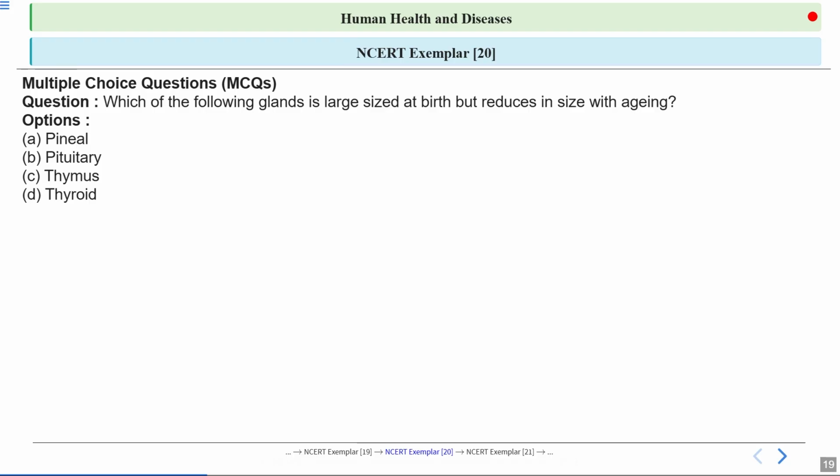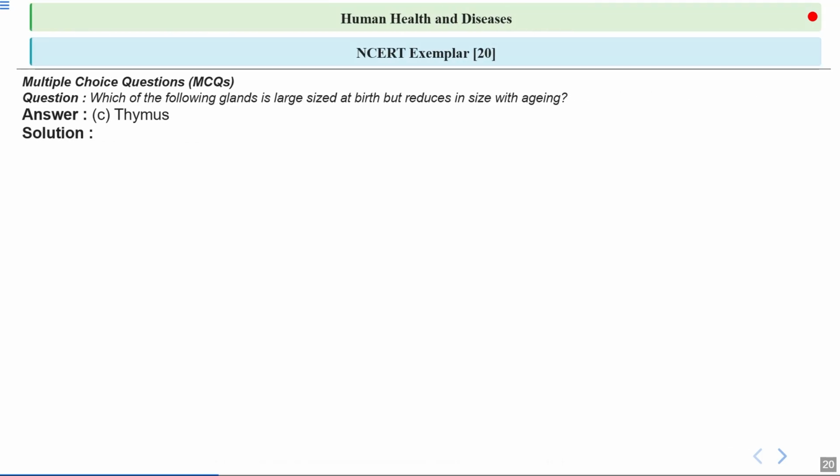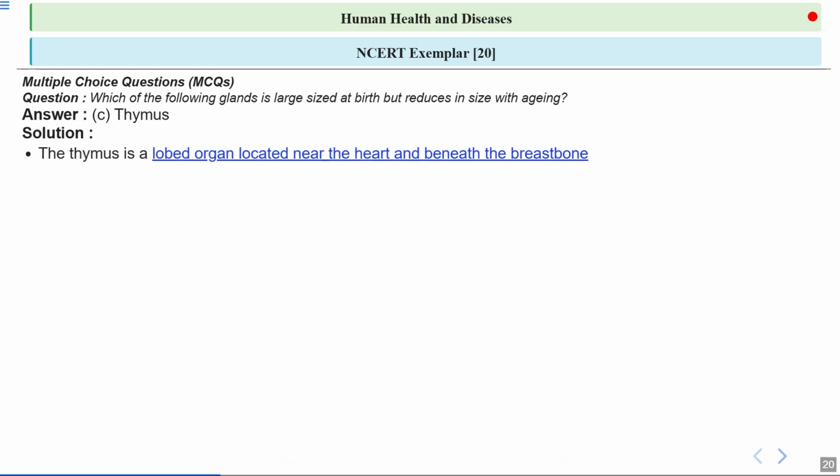Next question, which of the following glands is large in size at birth but reduces in size with aging? So what are the options here? Pineal gland, pituitary gland, thymus gland and thyroid gland. What will be the correct answer? Okay, so let's have a look at the answer. Option number C, thymus is the correct answer. Let's have a look at the explanation.